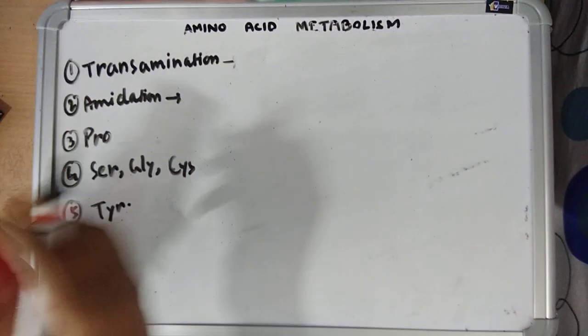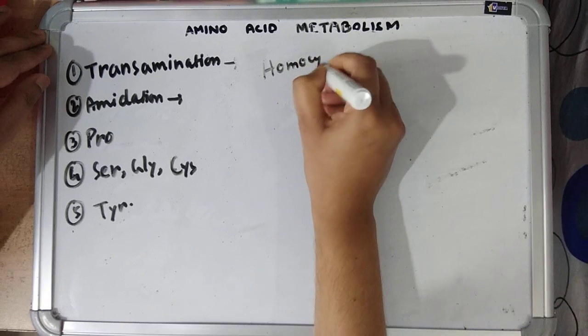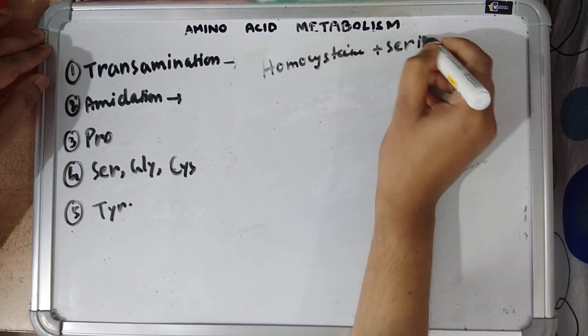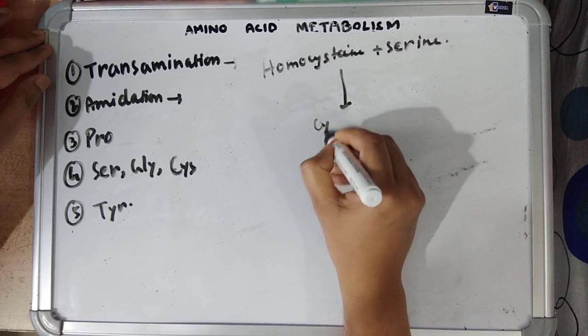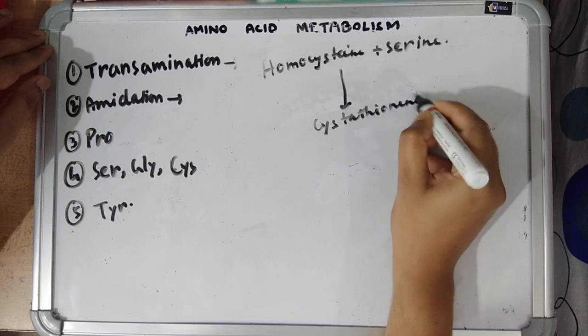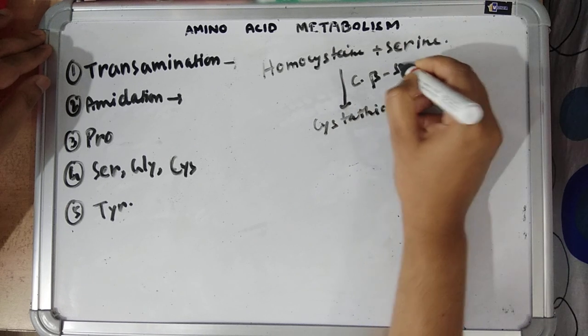Cysteine can be synthesized from homocysteine and serine. They first combine to form cystathionine by cystathionine beta synthase.